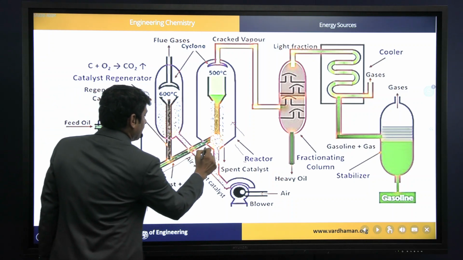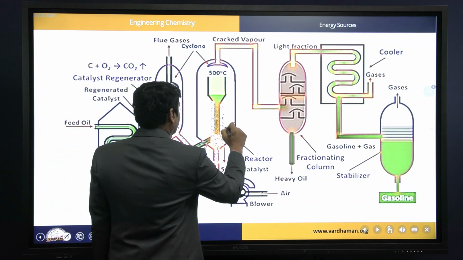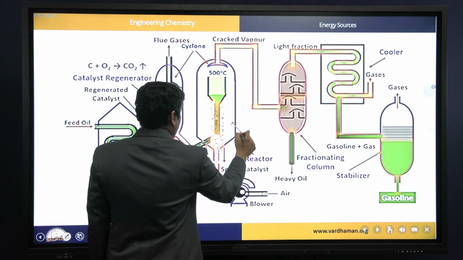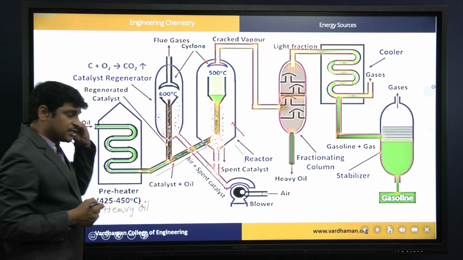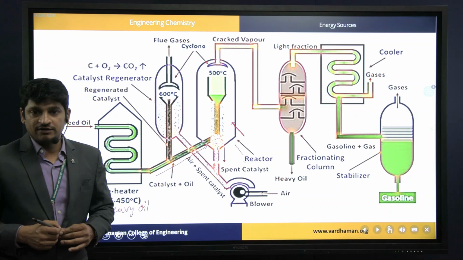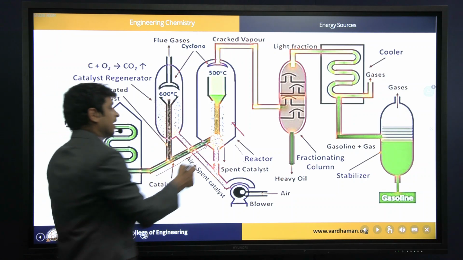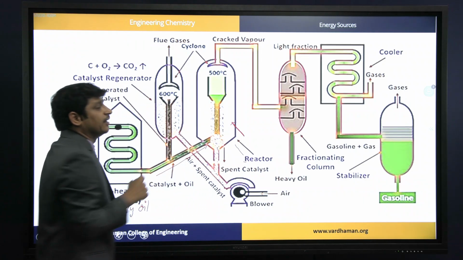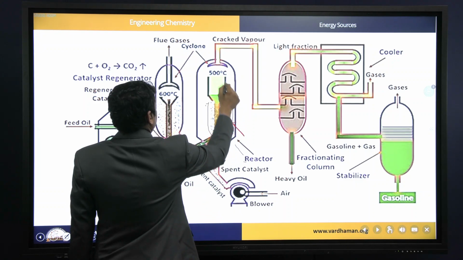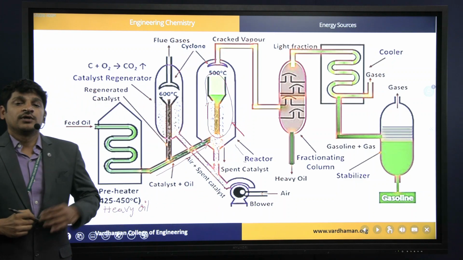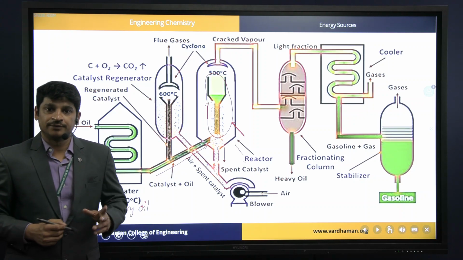is sent into the reactor, and this preheated heavy oil mixes up with the catalyst taken in the reactor, and this mixing will be done to a higher degree. The maximum mixing will happen because the catalyst is already finely divided, and then this gas stream of heavy oil is sent into the reactor so that the catalyst and heavy oil will be agitated in the reactor, so that throughout the reactor there will be uniform distribution, by which 100% or maximum percentage of cracking can be done.